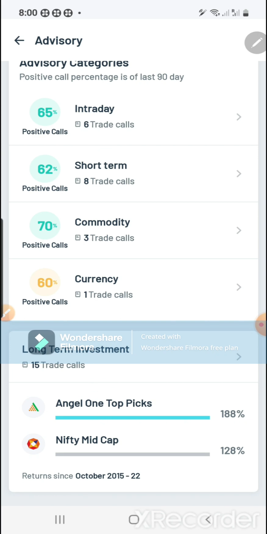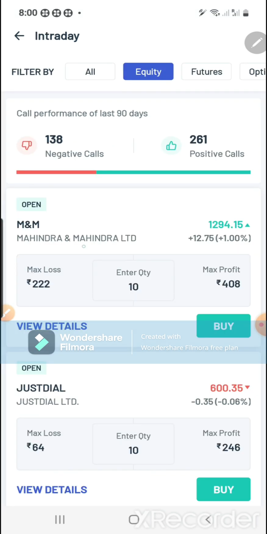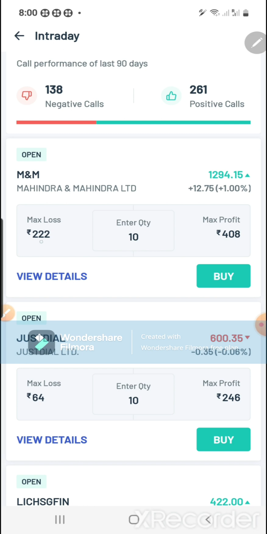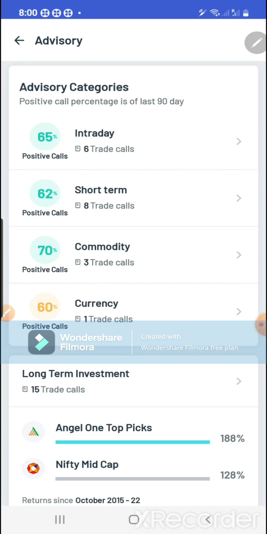If you want to trade, like if I click on the intraday part, you can see they have given a call on M&M, max loss is 222 and max profit is 408, 10 lot. That means they are giving 1:2 risk reward. You can directly buy from here also. If you want to view the detail, you can view the detail and start buying from here. So their calls are very good. Stop loss and target, you have to adopt the stop loss and target. Definitely you will make money in this market.